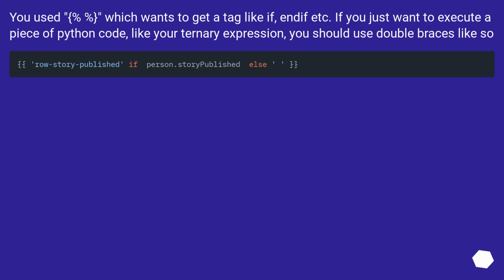You used %%, which wants to get a tag like if, if etc. If you just want to execute a piece of Python code, like your ternary expression, you should use double braces, like so.